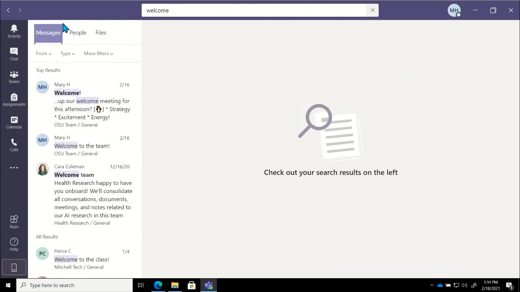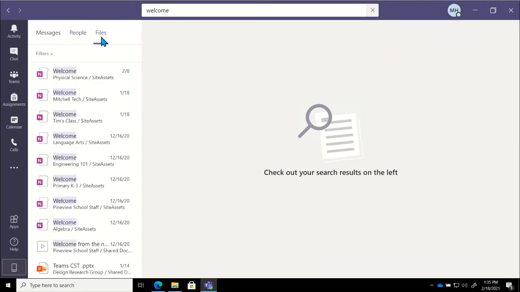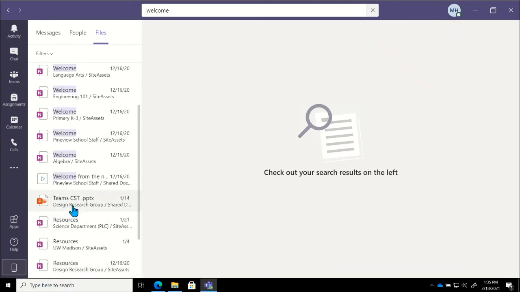It'll also search to see if any people that I work with have that particular name. So if we had somebody with the name welcome, they would show up under people. It also searches our files, and it searches not only the title of the file, it searches the contents as well. So if the keyword welcome shows up in the file anywhere, that will show up on our results page.